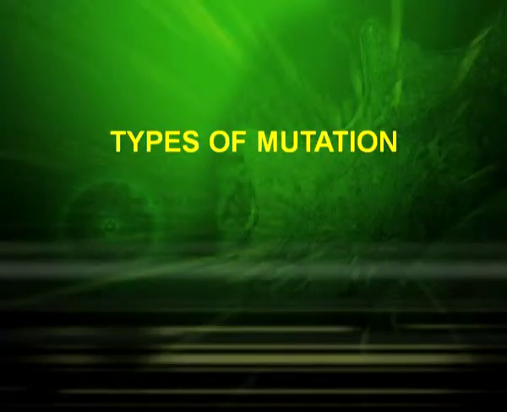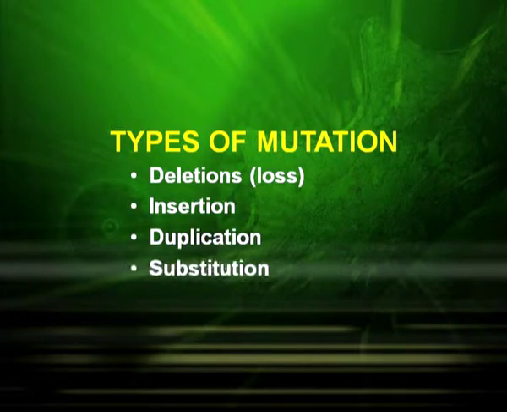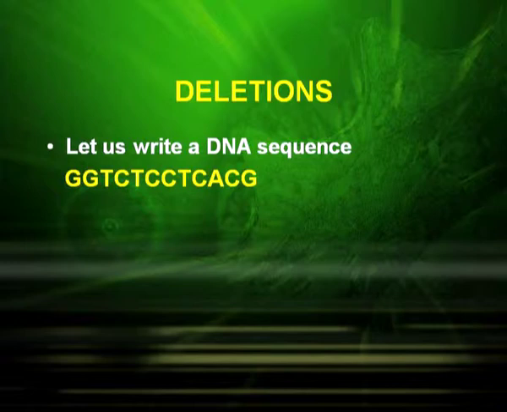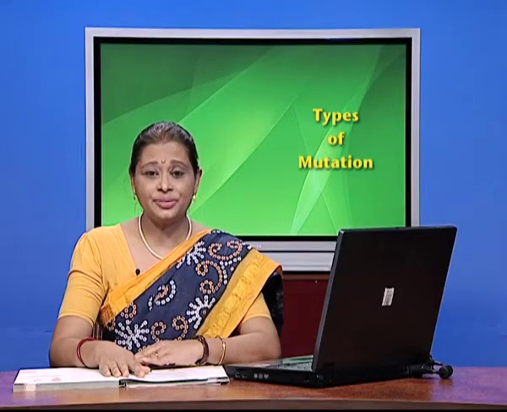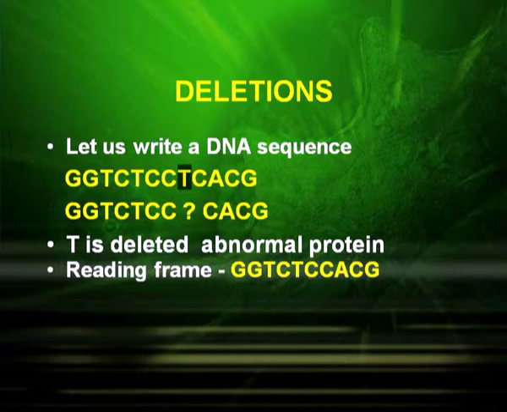Now, let us study the types of mutations. We are going to discuss the following types: deletion, insertion, duplication, substitution and frame shift mutation. Let us first start with deletions. As the name indicates, deletion means loss. Let us write a hypothetical DNA sequence: GGT, CTC, CCT, CACG. Now let us remove the T. So the T is deleted. Now just read the sequence. So it becomes GGT, CTC, CCA, CG.